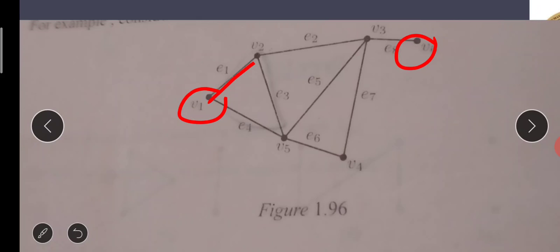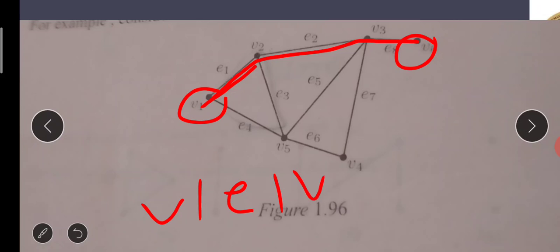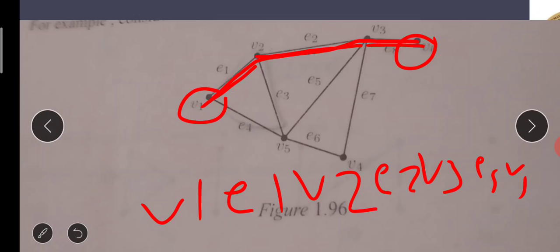V1 to V2 through E1, then E2 to V3, and V3 to V6. I am writing vertex V1, edge E1, vertex V2, edge E2, vertex V3, and so on. Like this way I am reaching the end vertex, so that it is nothing but an open walk.